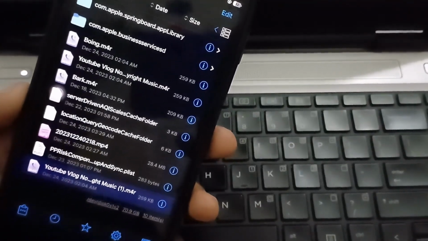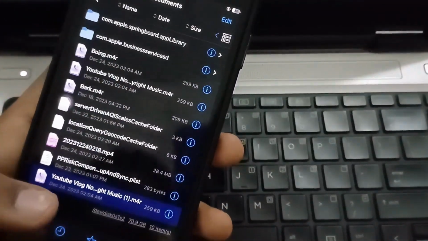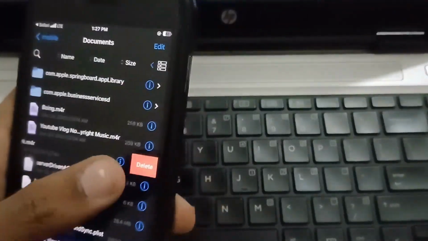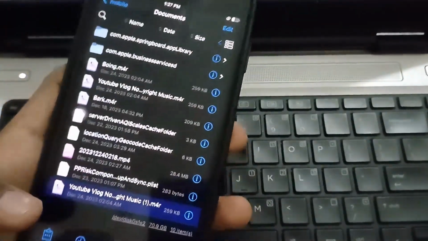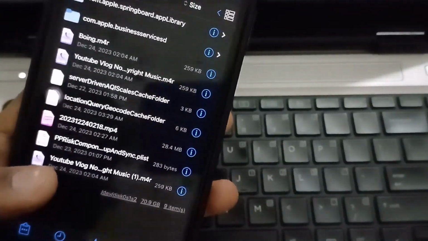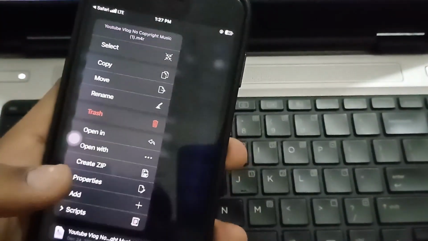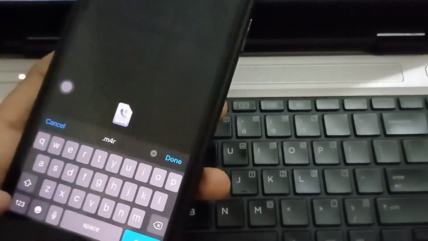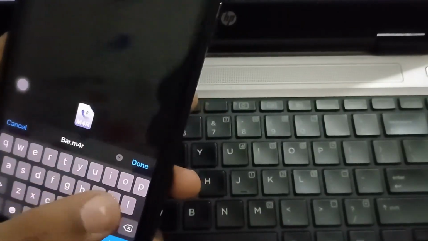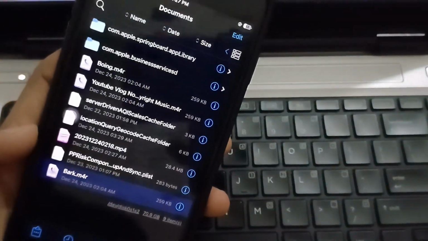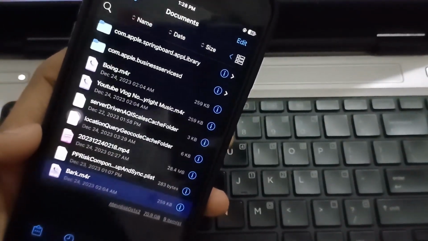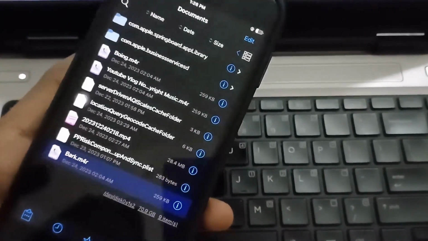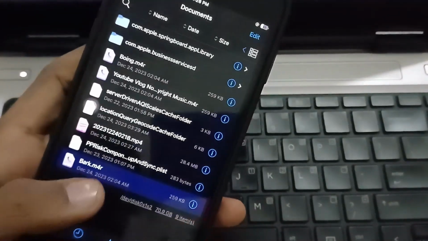So after sharing, you have to rename it Bark. As you can see, click rename, Bark, B-A-R-K, Bark. After naming, you have to copy it and do the same thing as I'm doing.